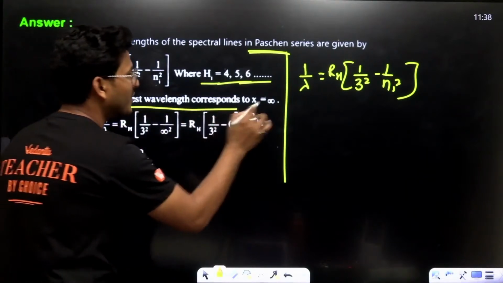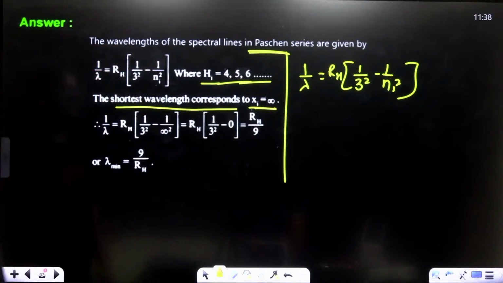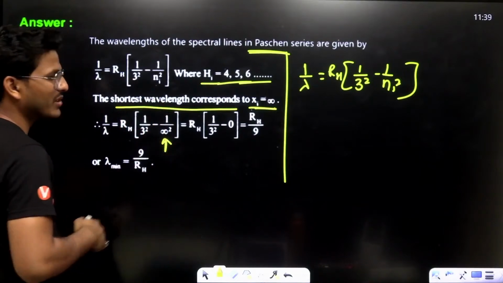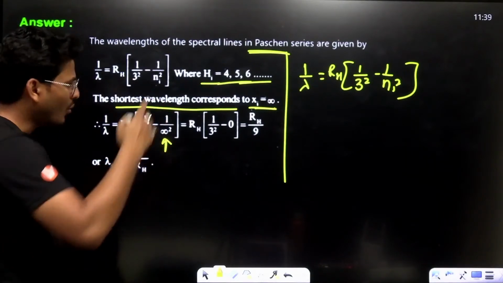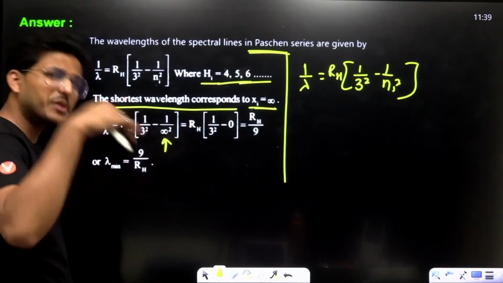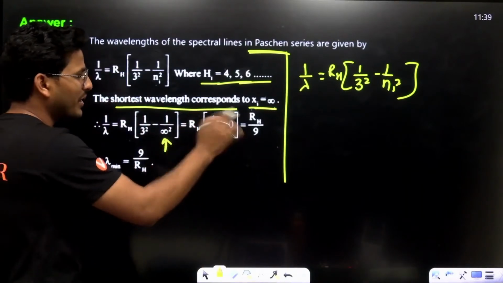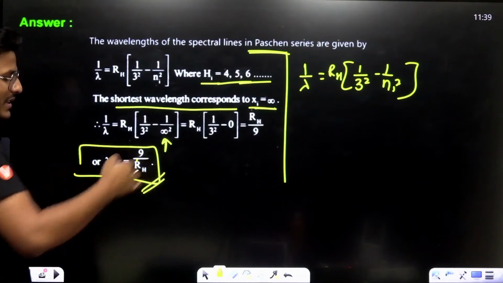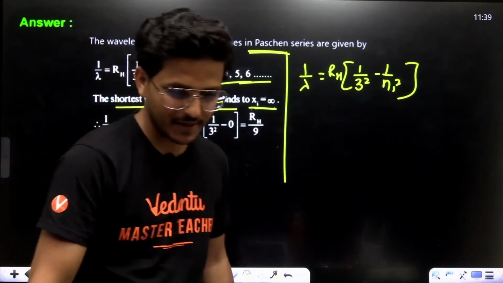For shortest wavelength, n1 is infinity. Now, just put this value: 1 upon infinity square is 0. Then 1 upon 9, R_H upon 9. Lambda min is 9 upon R_H. Okay, fine.